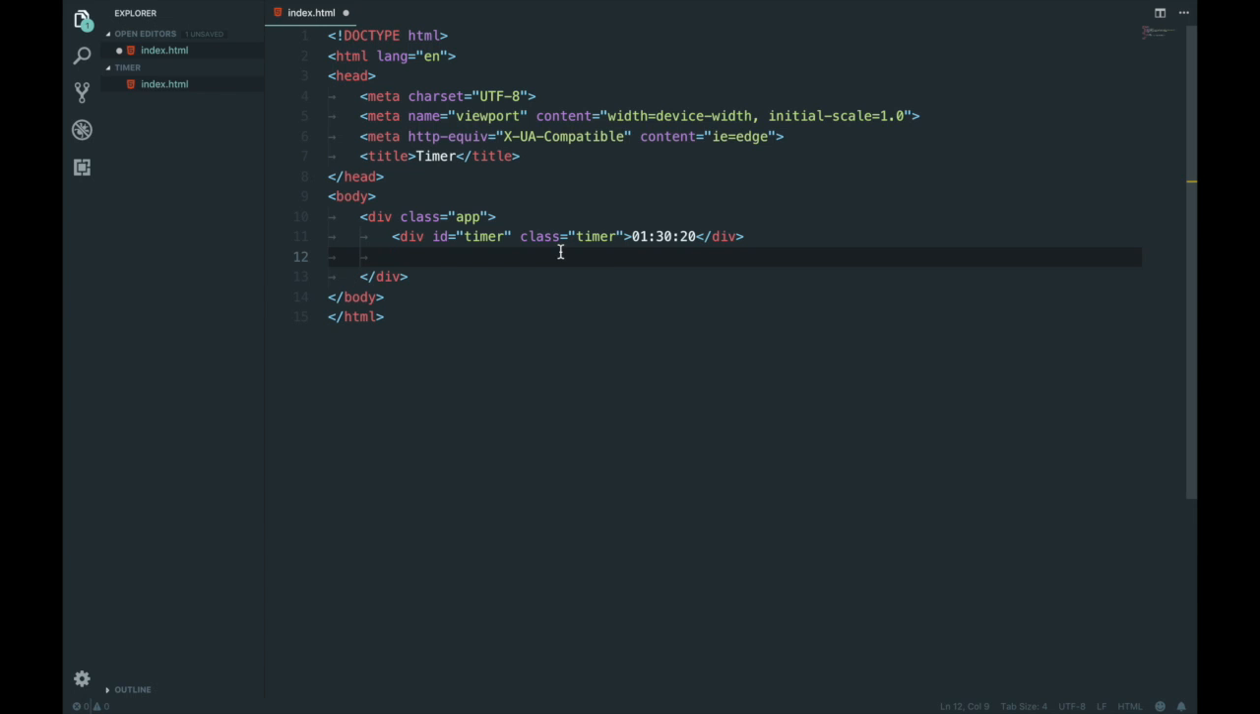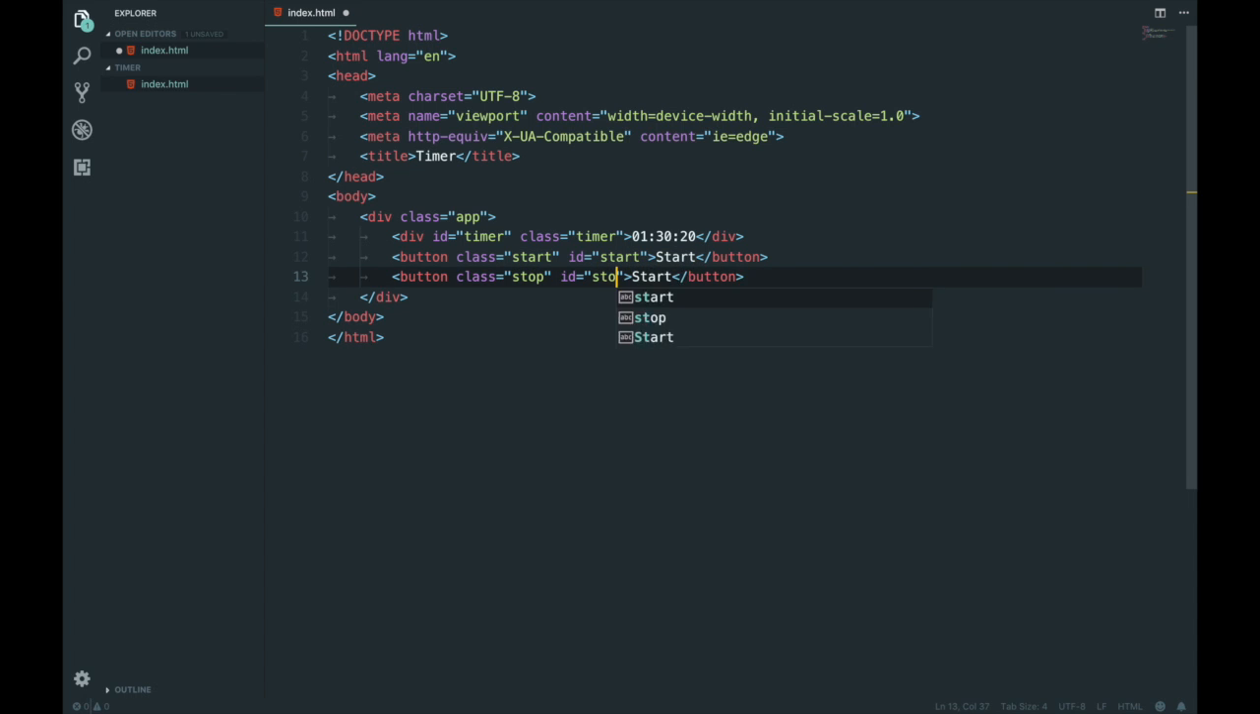Okay, so class timer, ID timer. Okay, so we are going to hit this up. We're going to do a dot. What we got? So timer. What should we do? What do we need to do? So we need a start button, hashtag start, and it's going to be called start. Sorry guys, this one will be stop. I think that's it for now. Just start and stop, simple.